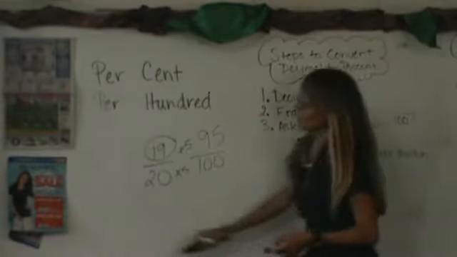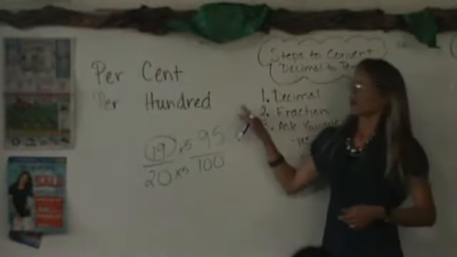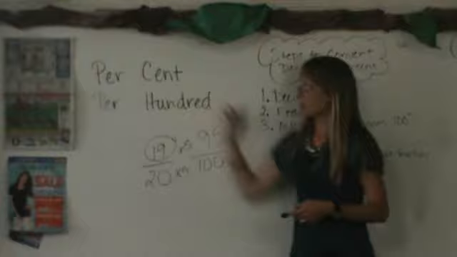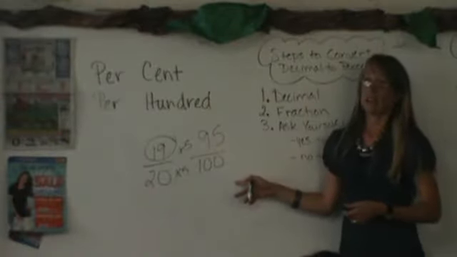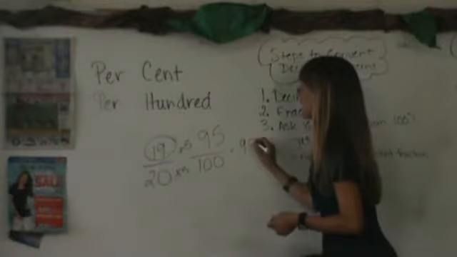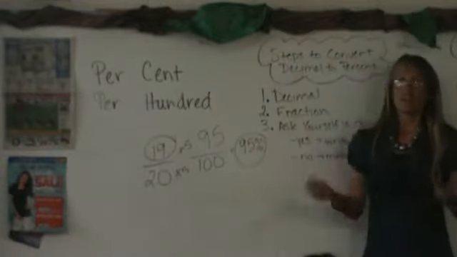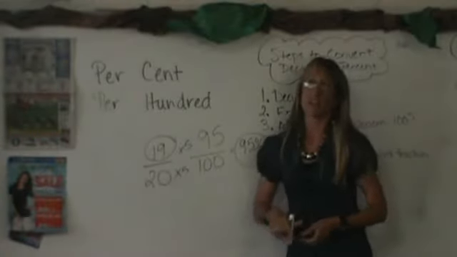Now go back to what I said at the very beginning. When we talk about percents, we talk about per 100. Percents always deal with 100. Do I have 100 here? Yes. So actually what he has is a score of 95%. That's a pretty awesome score, right? So this is what we're going to be working on today.